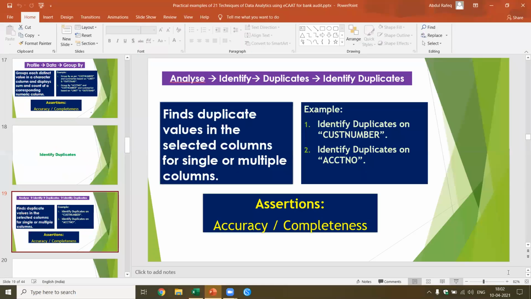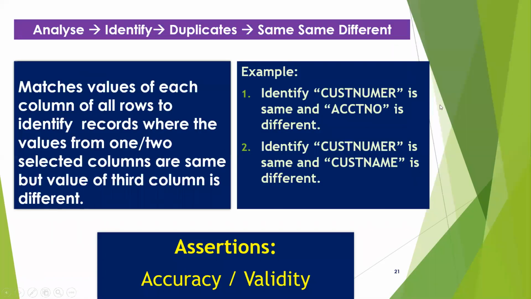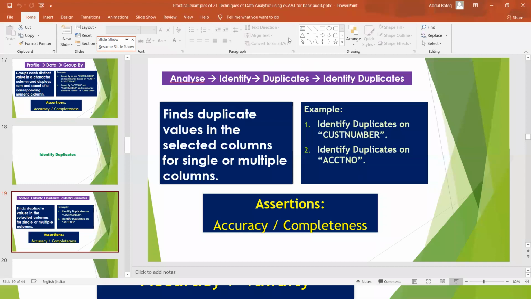This is what is called identify duplicates. Same, different. I want to find where the customer number is the same and the account number is different. In this case, I got only minimal data. So let's say for each of the customer numbers, I had the PAN number or the account number. Then I can find out the cases where the account number is the same, but the PAN number is different, or the customer number is the same, but he has given two different PAN numbers. Let's perform this quickly.